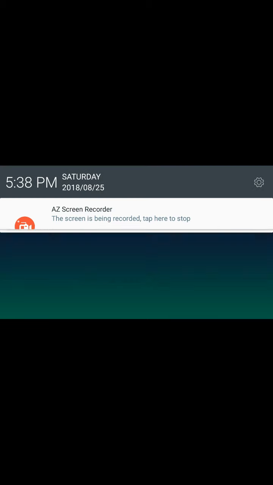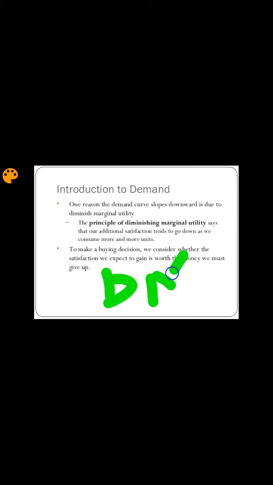One reason the demand curve slopes downward is the diminishing marginal utility. There is another concept known as diminishing marginal utility, DMU. What that means is, as we consume more and more units of a good, the additional satisfaction tends to go down. To make a buying decision, we must consider the satisfaction we expect to gain versus what we must give up.